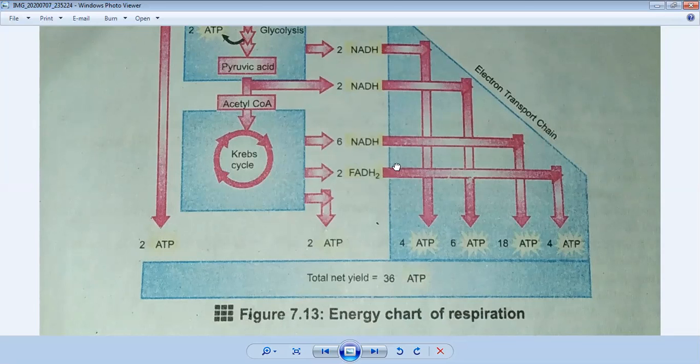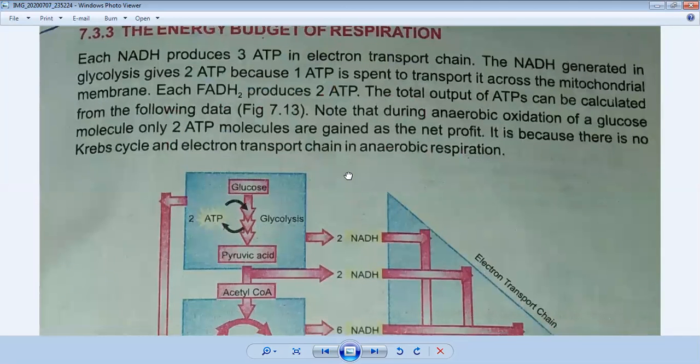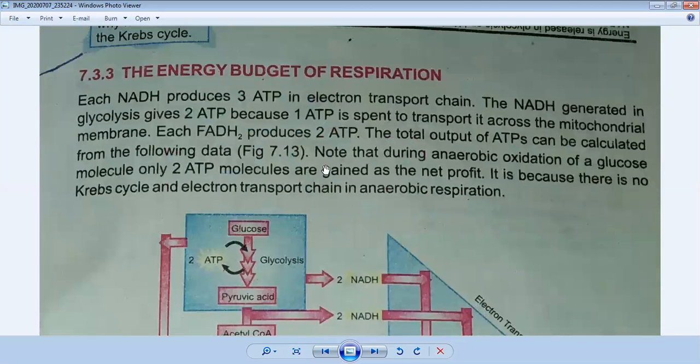So I was explaining to you the energy budget of the cell. We are talking about the energy budget of the cell. So the total output of ATPs can be calculated from the following data, and we have studied that 36 molecules are formed. So during anaerobic oxidation of a glucose molecule, only 2 ATP molecules are gained as the net profit. It is because there is no Krebs cycle and electron transport chain in anaerobic respiration.